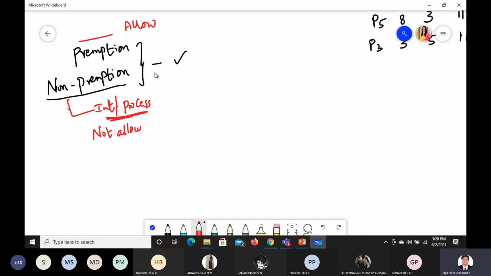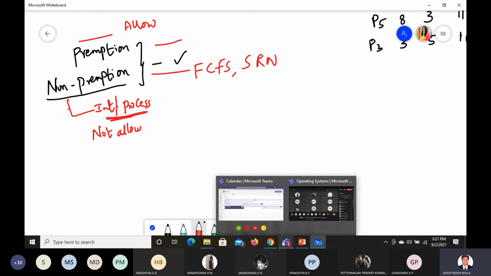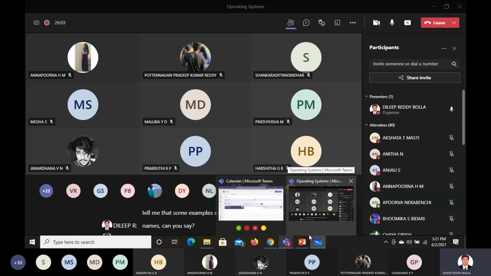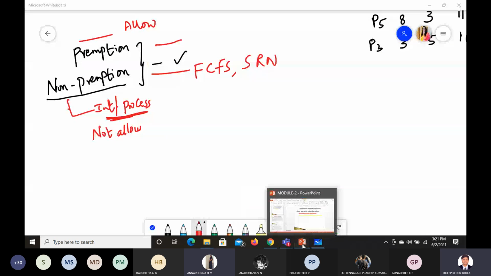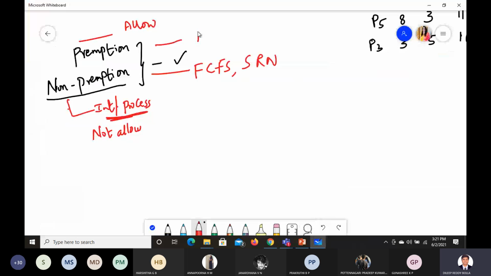And for non-preemptive algorithms, like someone has said now, well said, FCFS, and then one more we have seen, shortest request next. Now tell me some examples of preemptive algorithms. Any names can you say? Preemptive scheduling algorithms. Round robin scheduling. Yeah, round robin.